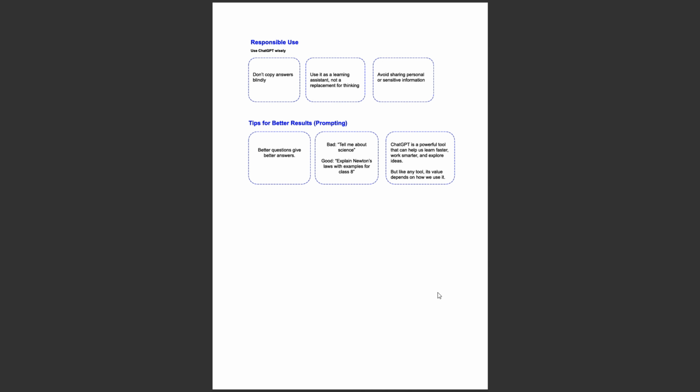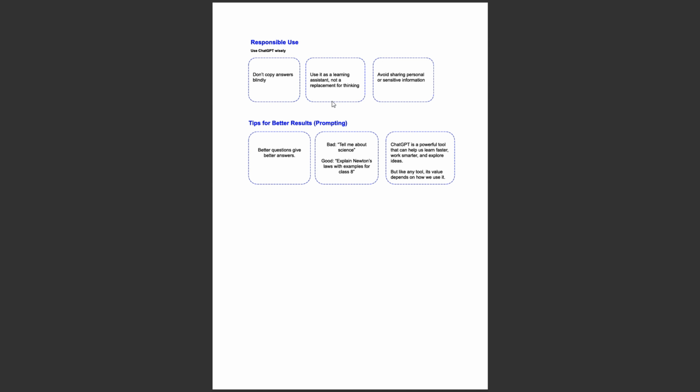Now, apart from strengths and limitations, what could be the responsible use of any AI model or ChatGPT? As I mentioned before, do not copy answers blindly. You should validate the answers and then use them as a reference. Use it as a learning assistant. It is not a replacement for thinking. As the model cannot think like a human, it is just trained on the data. Avoid sharing any personal or sensitive information.